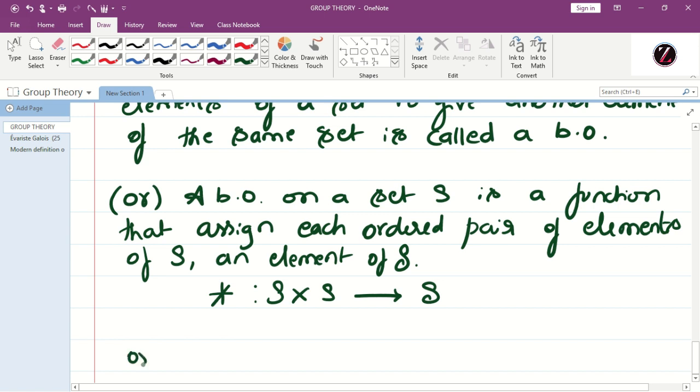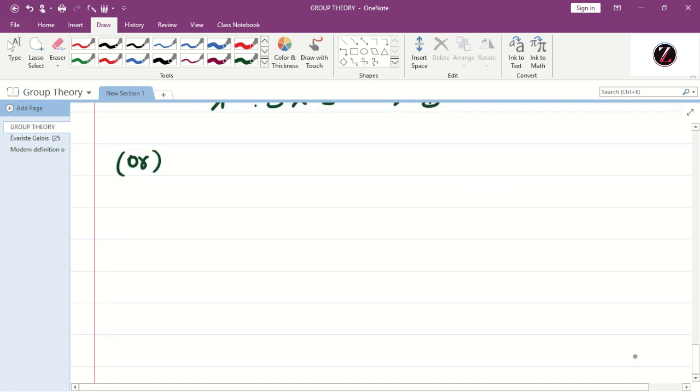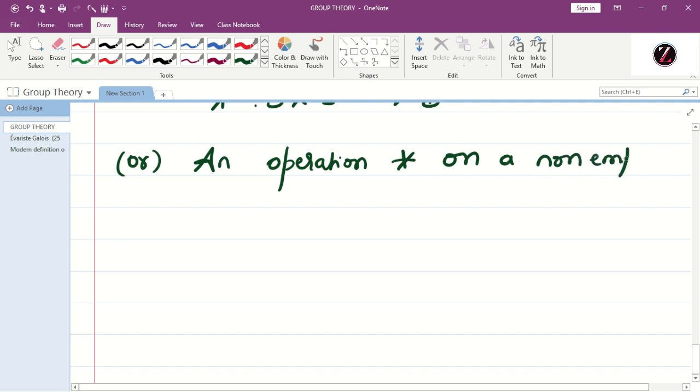Or in other words, we can define the binary operation in this way also. An operation star on a non-empty set S is a binary operation if it satisfies the condition.